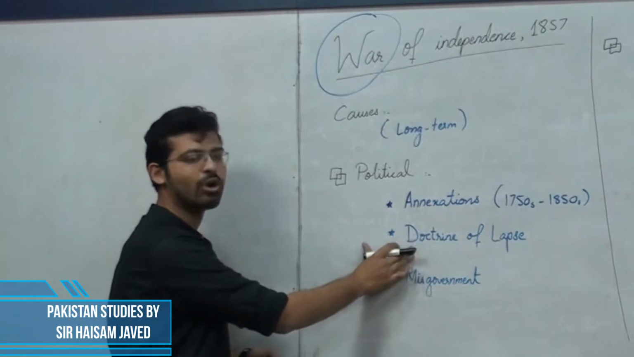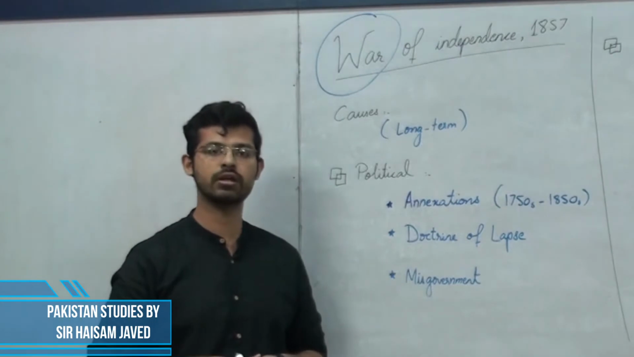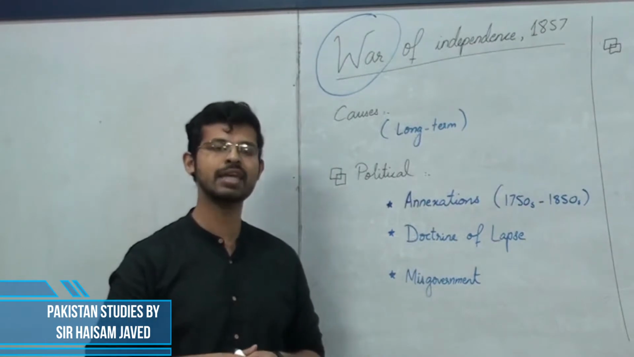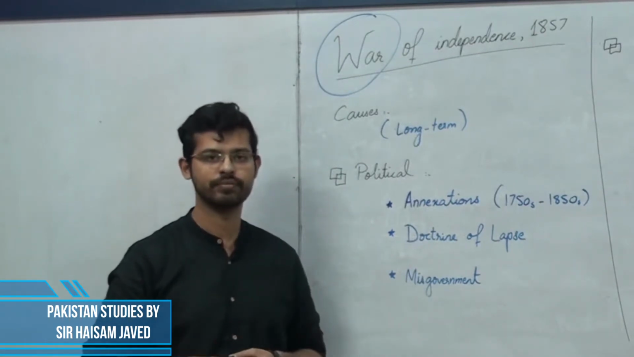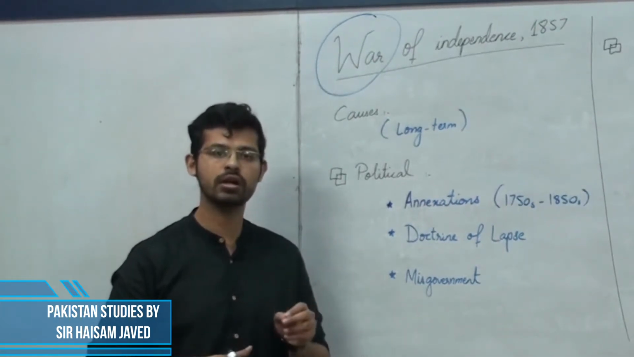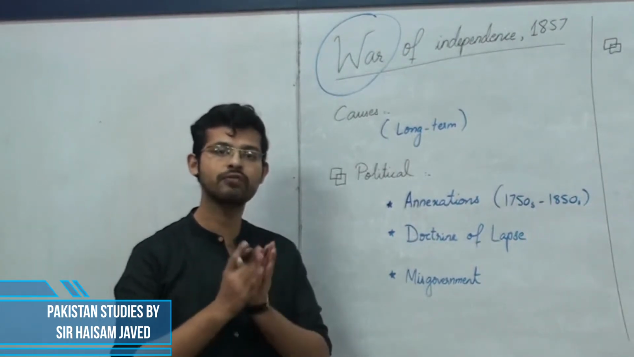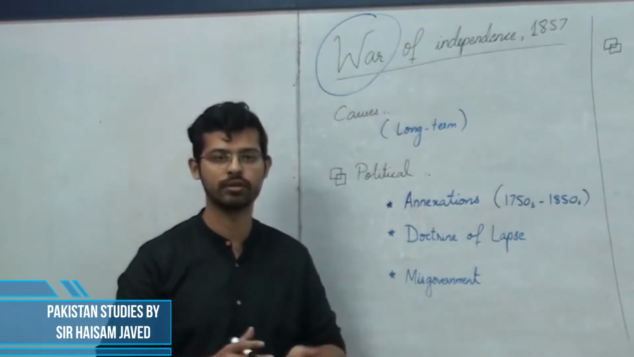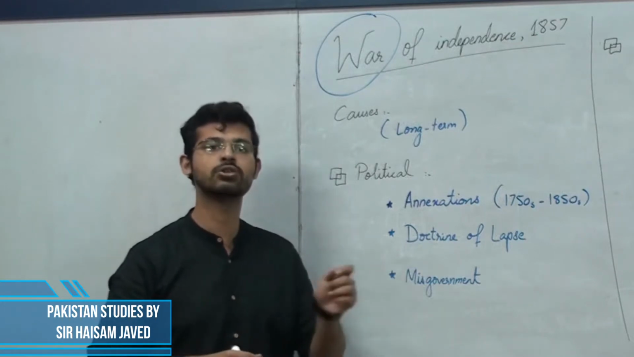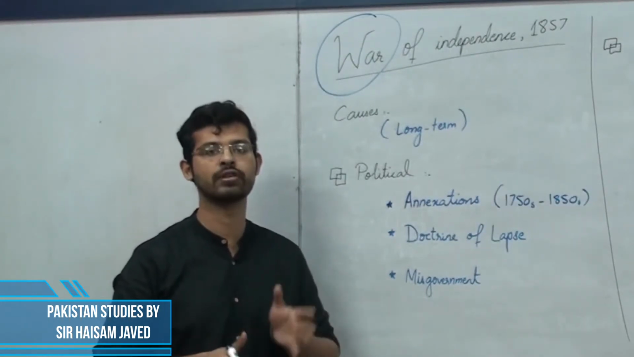The second one is Doctrine of Lapse. In 1850s, the Governor General of the British East India Company was Lord Dalhousie, and he came up with another policy. That policy was that if in any state the ruler does not have a male heir, then the British would confiscate the property after the death of that ruler. It means that if in any state the ruler has a daughter, then the daughter would not be allowed to inherit the property of her father.